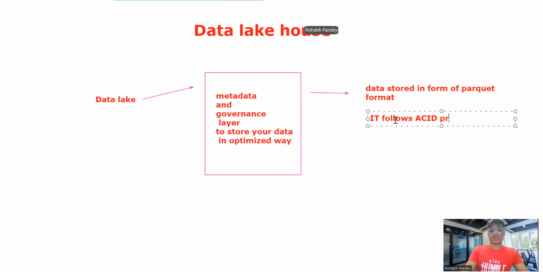I hope you guys know about ACID properties already. A refers to atomicity, C refers to consistency, I refers to isolation, and D refers to durability. So when you apply these two external conditions on top of the data lake, it will become the data lake house. So this is the external feature which data lake house provides to you.